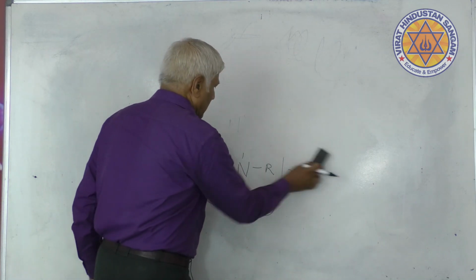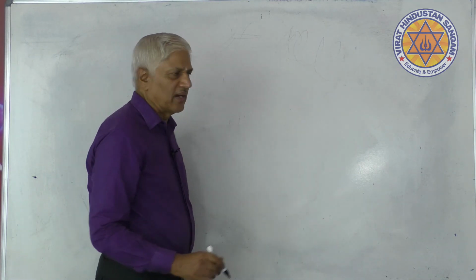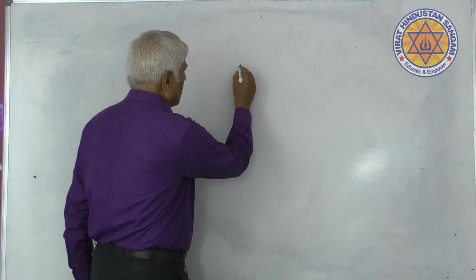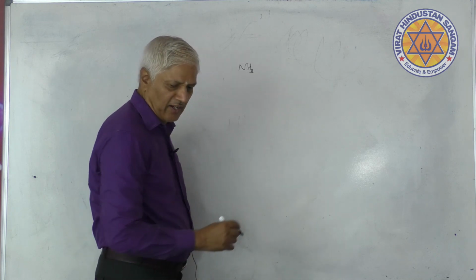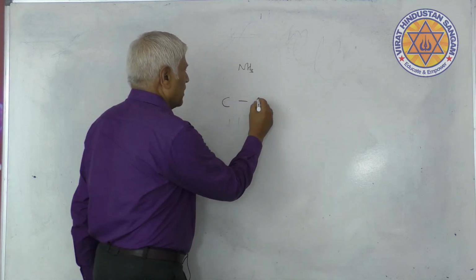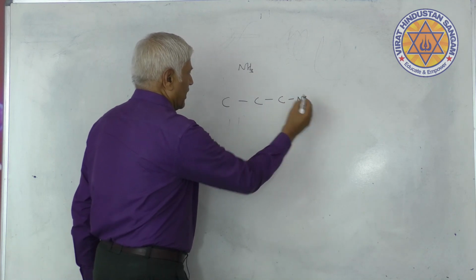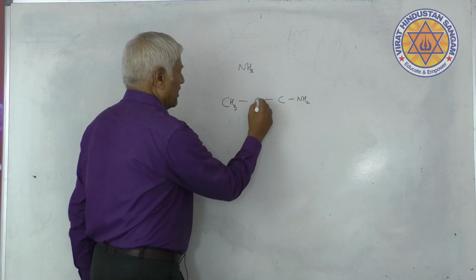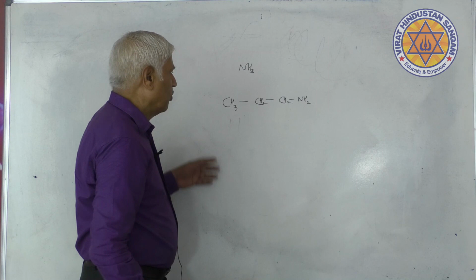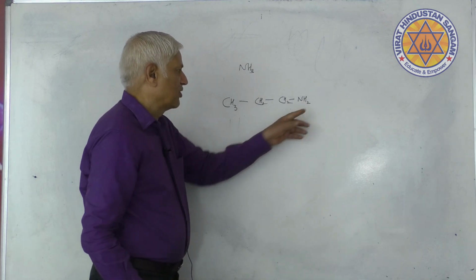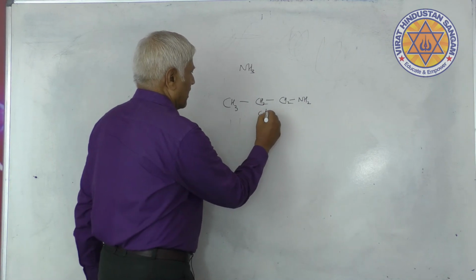That was the logic. I will tell you primary amine. What is primary amine? In which only one hydrogen atom of ammonia is replaced by an alkyl group. C3 means 3 carbon atoms. Suppose we have NH2 here: CH3, CH2, CH2, NH2, 1-aminopropane. This is a primary amine. This is C3H9N.